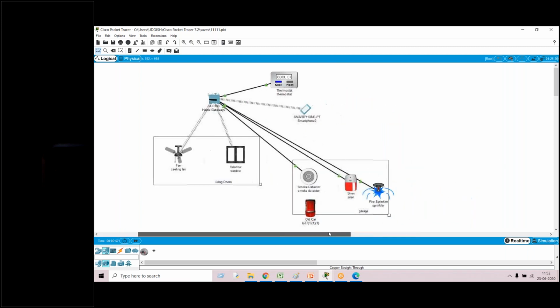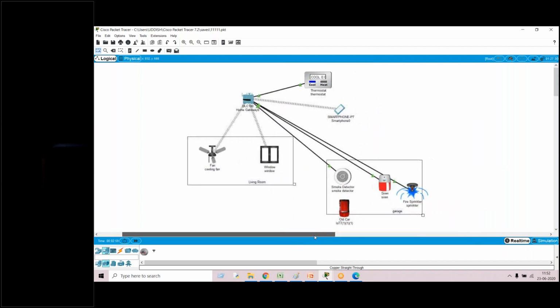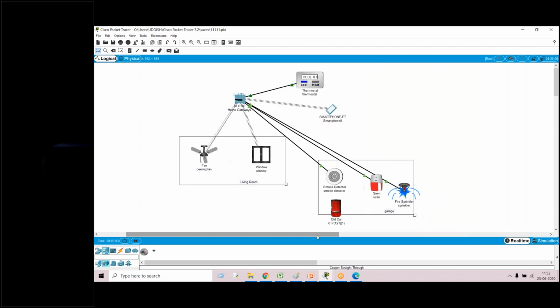Please try to do this till 12 o'clock. We have another 8 minutes, and after this, in the afternoon session, I'll be explaining the concept of microcontroller. Someone asked me to tell about the microcontroller.